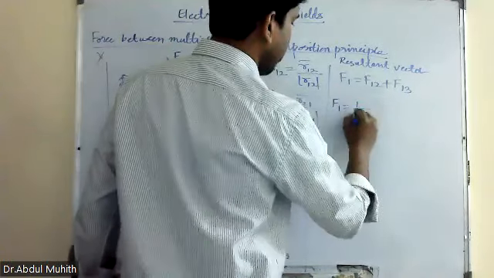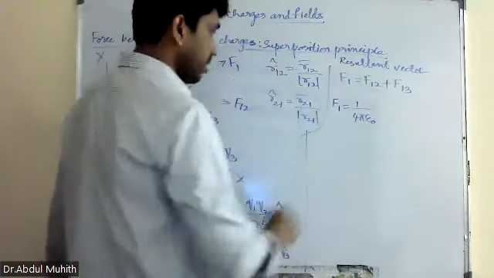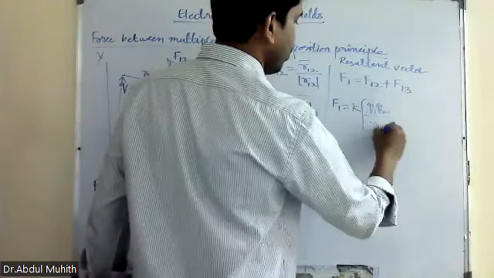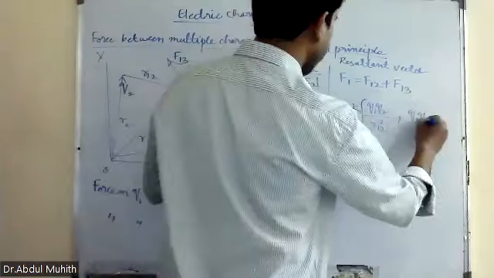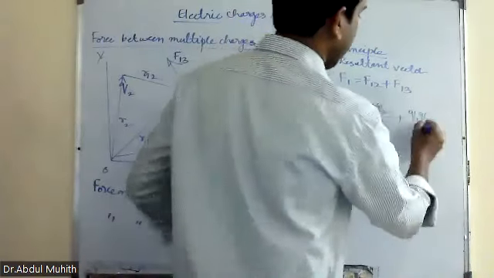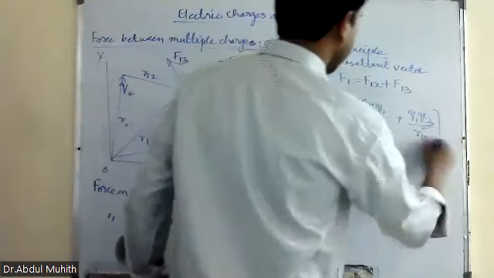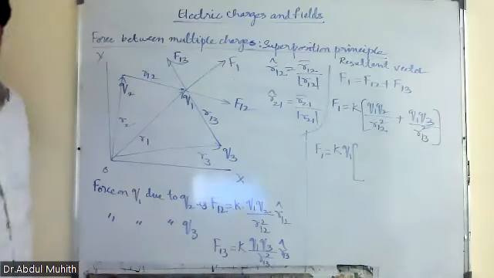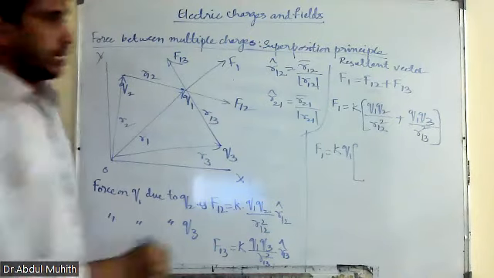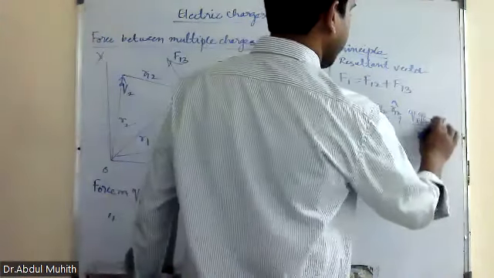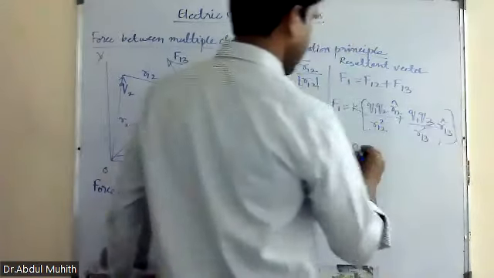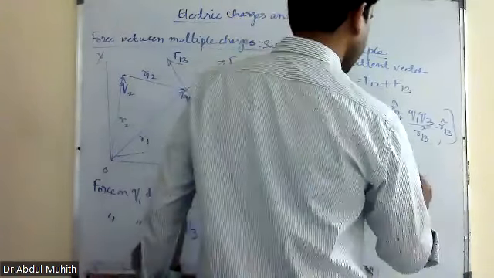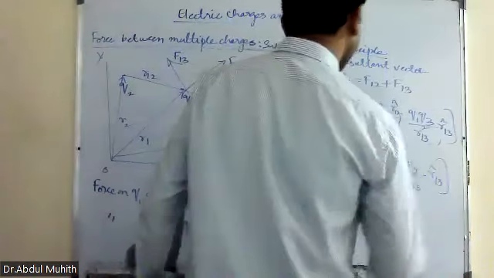Now F1 is equal to 1 by 4 pi epsilon 0, which is k, taking Q1 common, into Q2 by R12 square into R12 cap, plus Q3 divided by R13 square into R13 cap. Okay, this is the value.